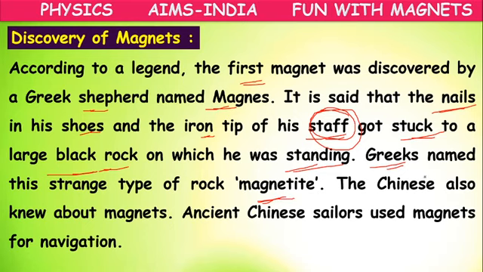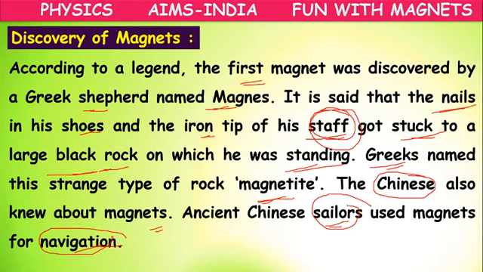Not only Greek people, even Chinese people at that time also knew about magnets. According to ancient Chinese people, the sailors used magnets for navigation.